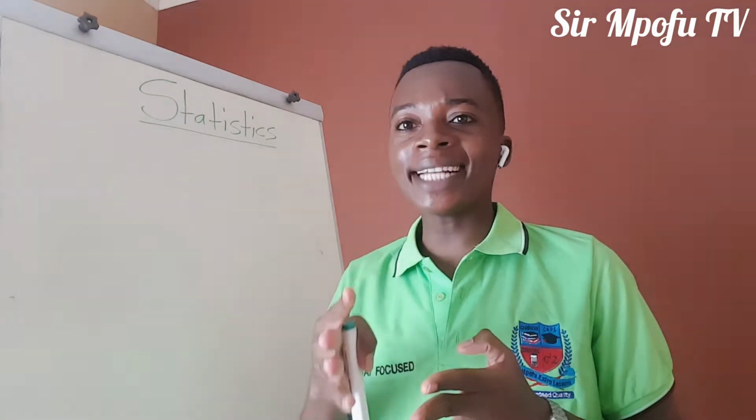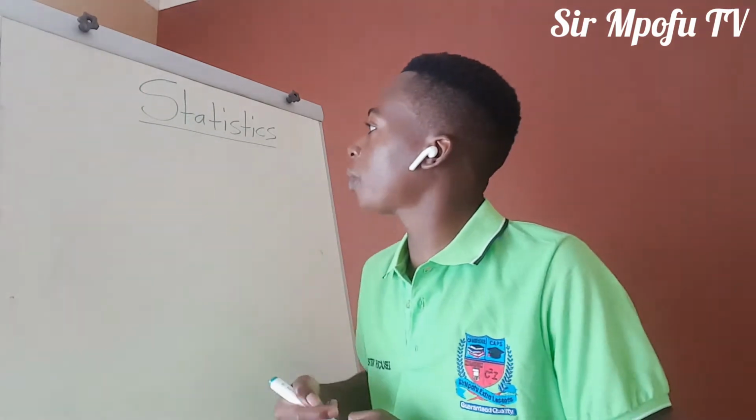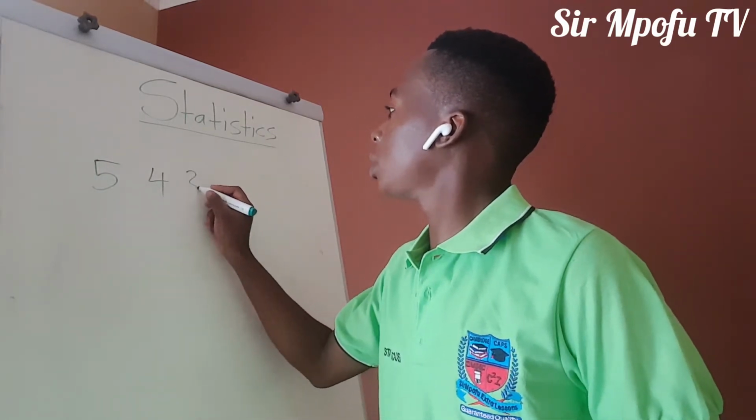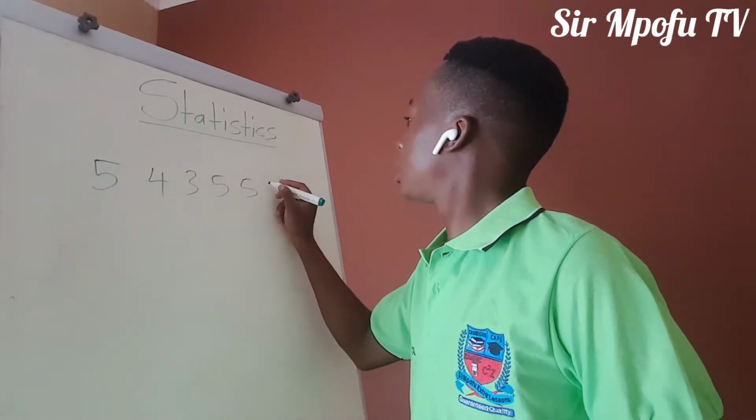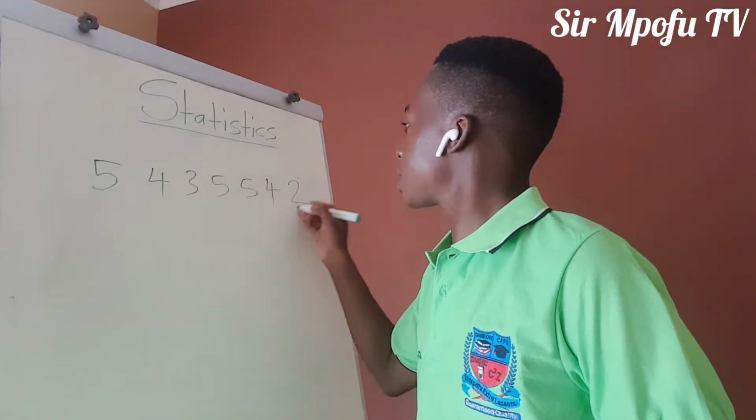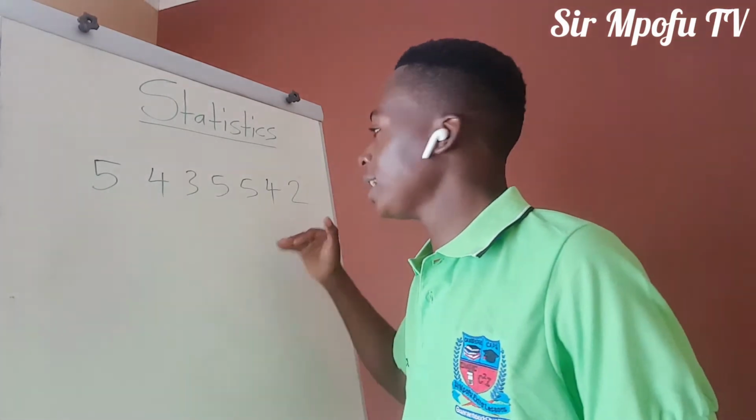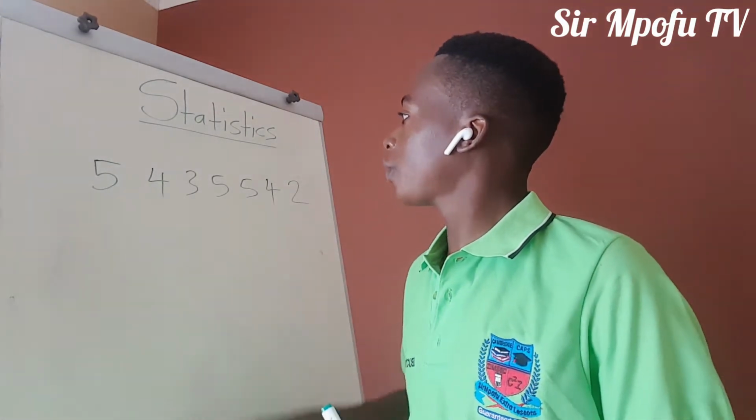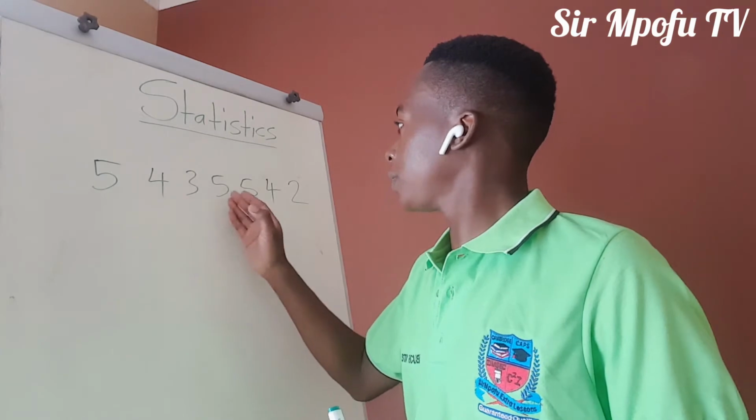For instance, let's say the data of a sample of students has been collected: ages of a sample of students. I'm going to write 7 of them: 5, 4, 3, 5, 5, 4, 2. The following data is the ages of a sample of international online students. So one is 5 years old, another 4 years old, 3 years old, 5, 5, 4, 2. 7 students: 1, 2, 3, 4, 5, 6, 7.